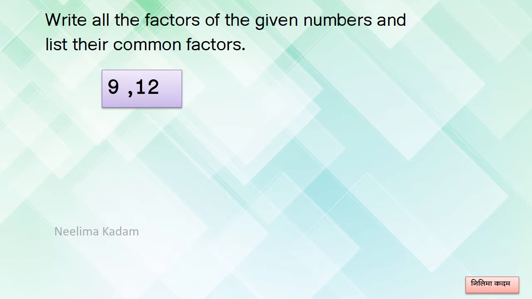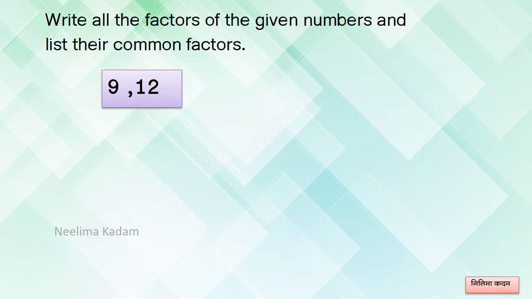So now we are going to find out the factors of the given numbers, and after finding out the factors, we have to find out common factors. And why are these common factors required? Let's see. First, we will take, for example, 9 and 12. These two numbers are there. We have to find out the factors of the given numbers.